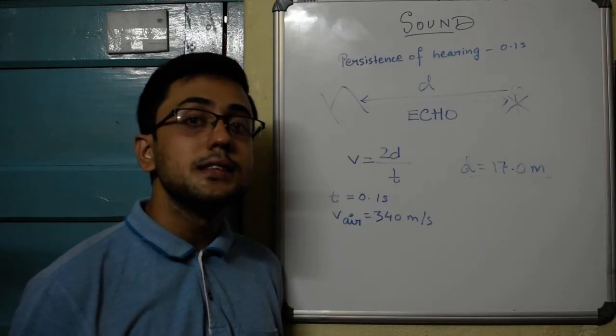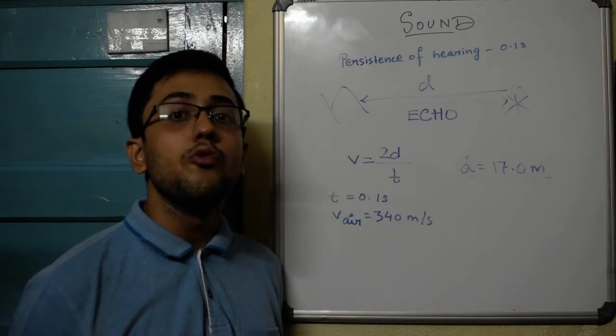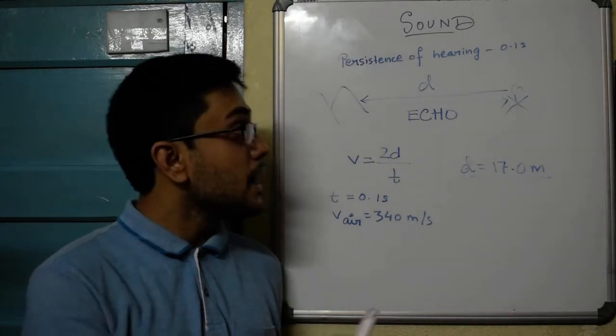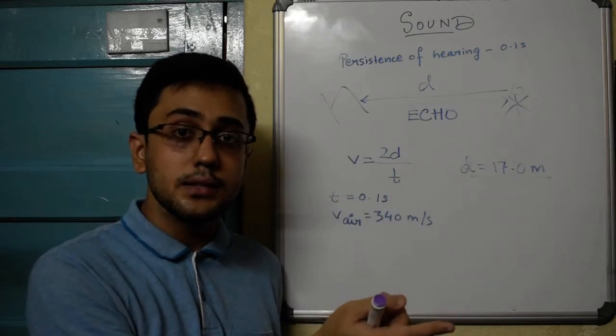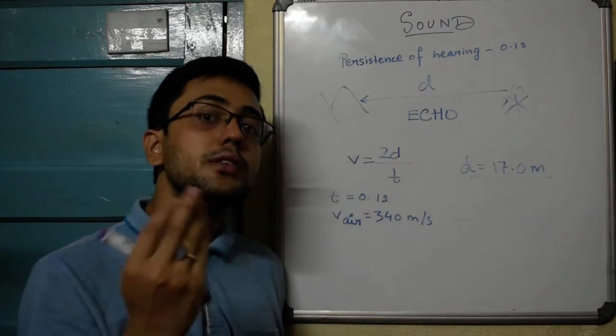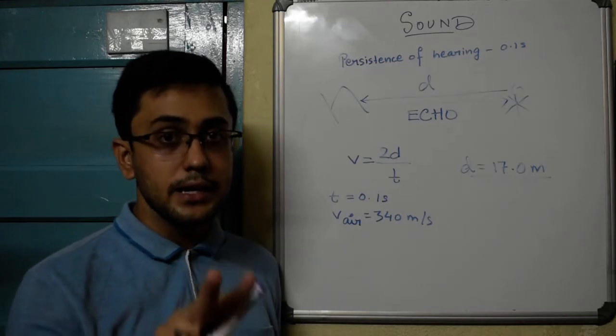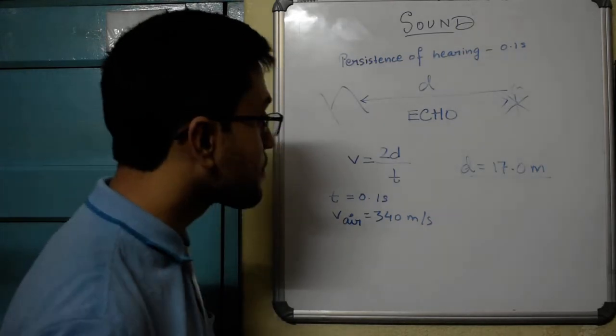If the distance is less than 17 meters, echo won't be produced, because then your original sound and this reflected sound, which we are calling echo, will enter our ear within 0.1 second and we will not be able to distinguish it as two separate sounds.